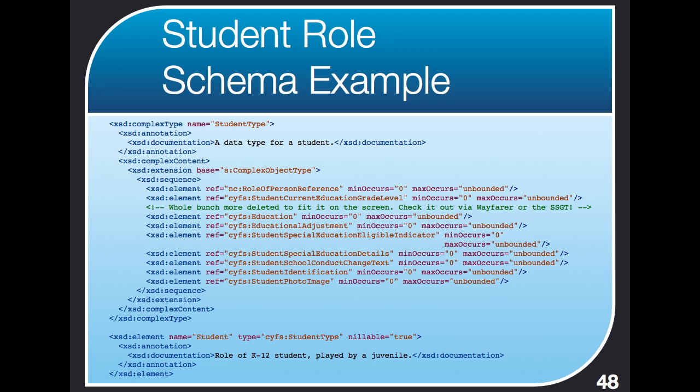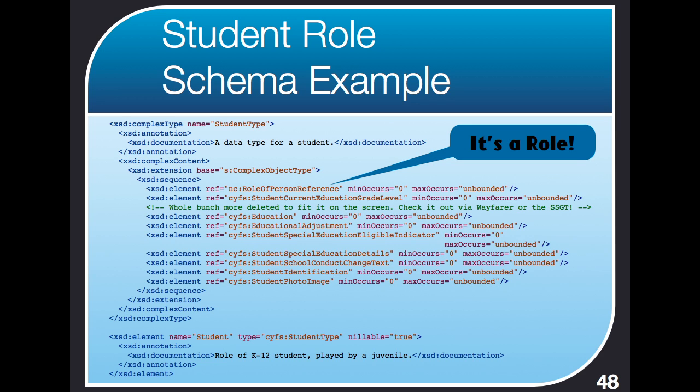Similarly, let's look at the student role. Again, this is a chunk of schema from the CIFAS domain showing the student role. It's a complex type. The name of the type is student type. Again, when we see the base is just complex object type, it doesn't tell us there that we're dealing with a role. But here we see, and in this case it's the very first thing listed, the role of person reference. Aha, at this point again, now we know that student type represents a role.